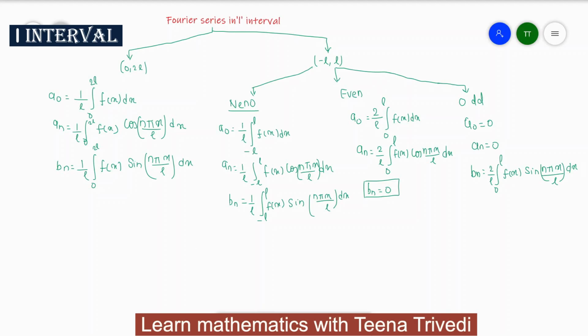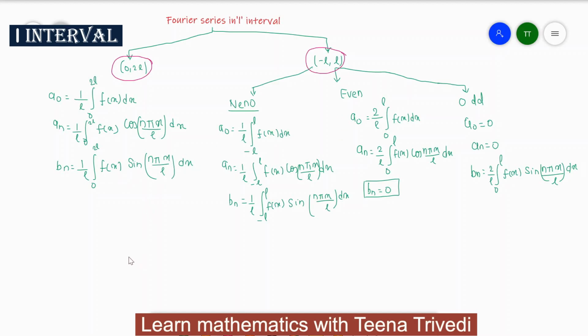First, you can see the formula when the limit is 0 to 2L. The first case is when the limit is 0 to 2L. The second case is when the limit is minus L to plus L. For 0 to 2L, your formula will be 1 upon L, integral 0 to 2L f of x dx for a0. 1 upon L, integral 0 to 2L f of x cos n pi x divided by L dx. This is the formula for an. And the Bn formula is 1 upon L, integral 0 to 2L f of x sine n pi x divided by L.